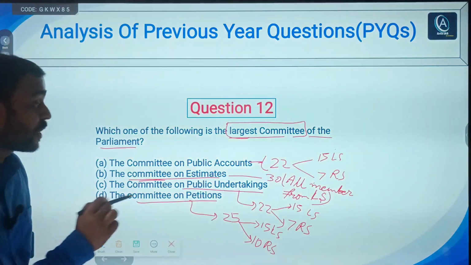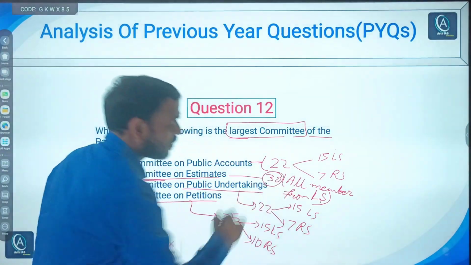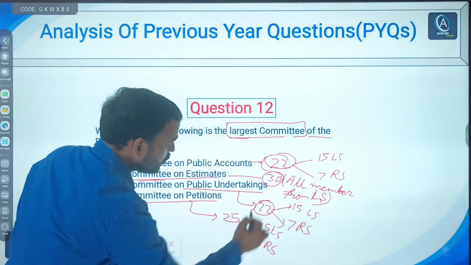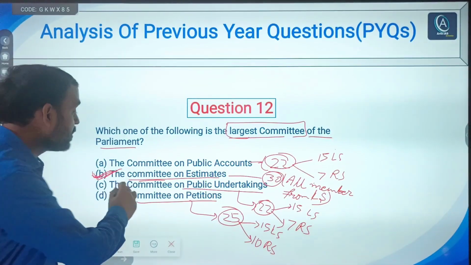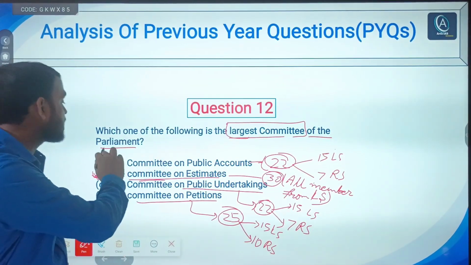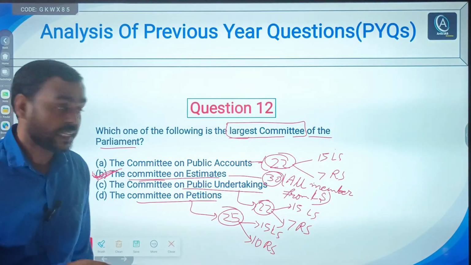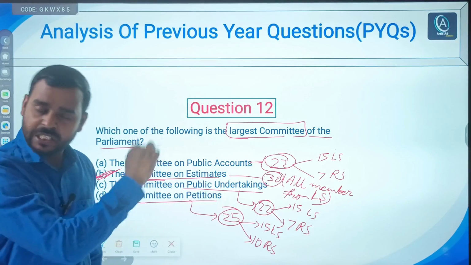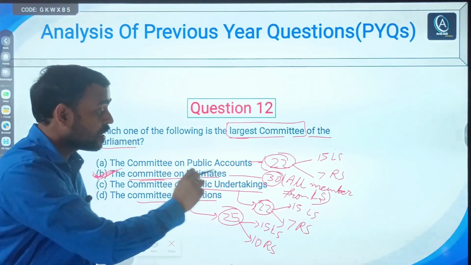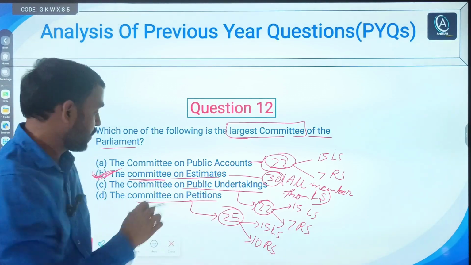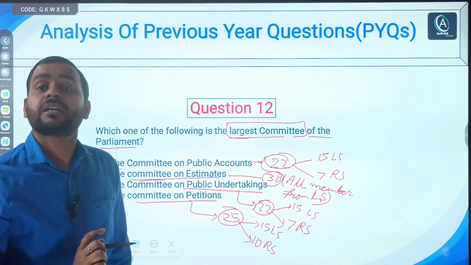So you can clearly see what the right answer should be. Obviously option B, because it has 30 members, while the rest have 22, 22 and 25 members. So committee on estimates is the largest committee of parliament, because it has 30 members and all members are from Lok Sabha. The committee on public accounts has 22 members, 15 from Lok Sabha and 7 from Rajya Sabha. Public undertakings, 22 members, 15 and 7. Petitions, 25 members, 15 from Lok Sabha and 10 from Rajya Sabha.